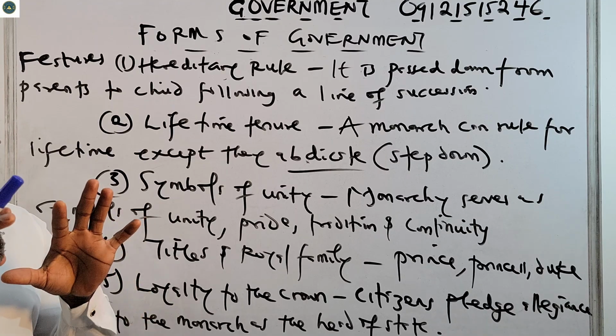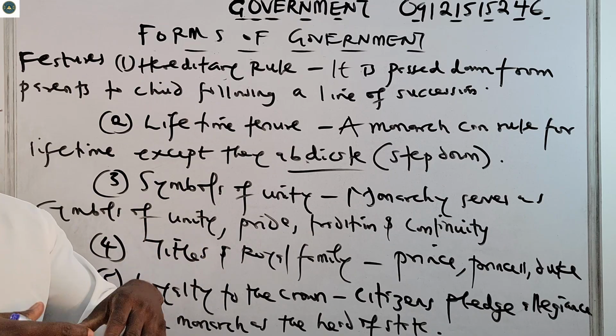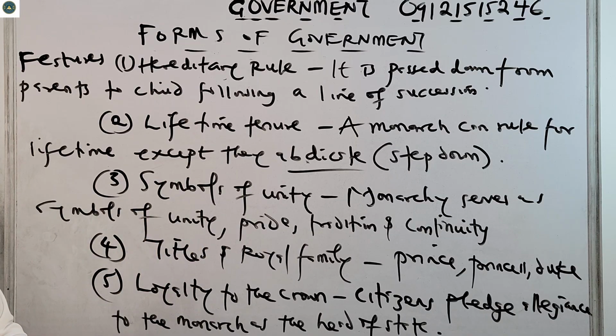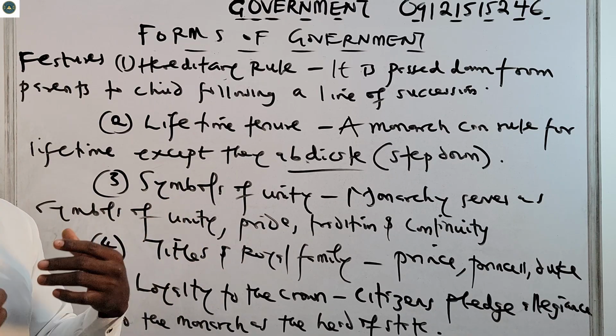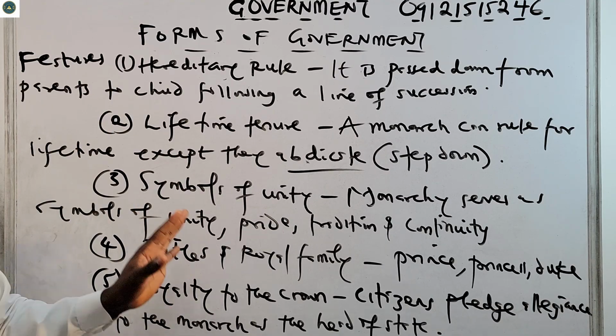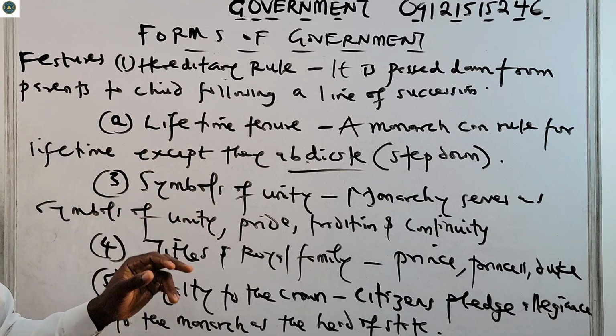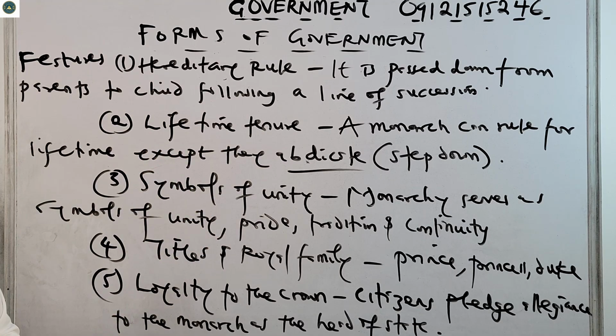Citizens pledge allegiance and loyalty, and they respect and love the monarch. They see the person as the head of state. These are the features of monarchy. You must know all of them: hereditary rule, lifetime tenure, symbol of unity, titles and royal family, and loyalty to the crown. They are all features of monarchy.